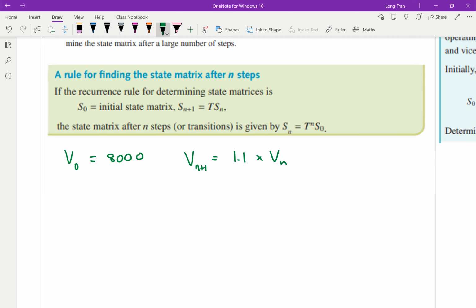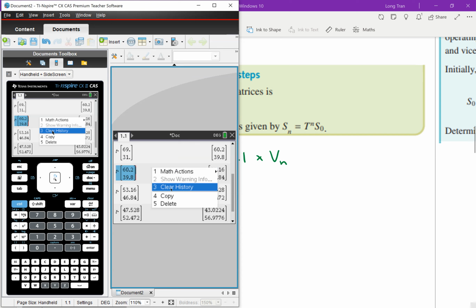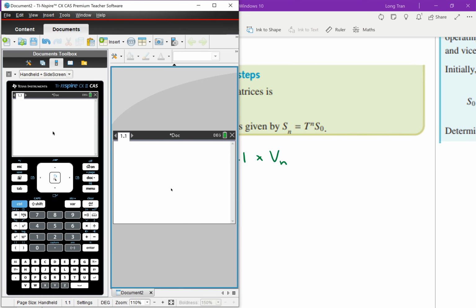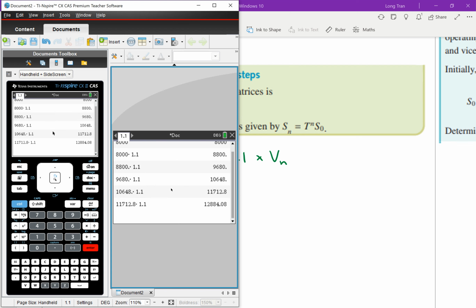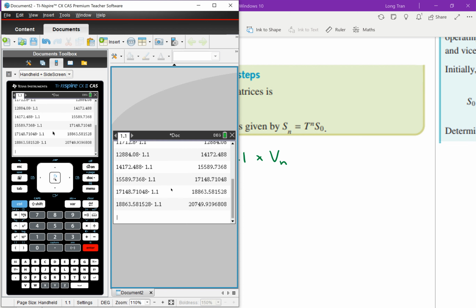Then, in your calculator, this is how we would have done it, okay? So I'm just going to clear this out for now. We would have done 8,000 to start off with, and then back in that previous chapter on recurrence and financial modeling, you would have done times 1.1, and you keep pressing enter 10 times. Okay, 1, 2, 3, 4, 5, 6, 7, 8, 9, 10. If you want it 10 days or 10 years.